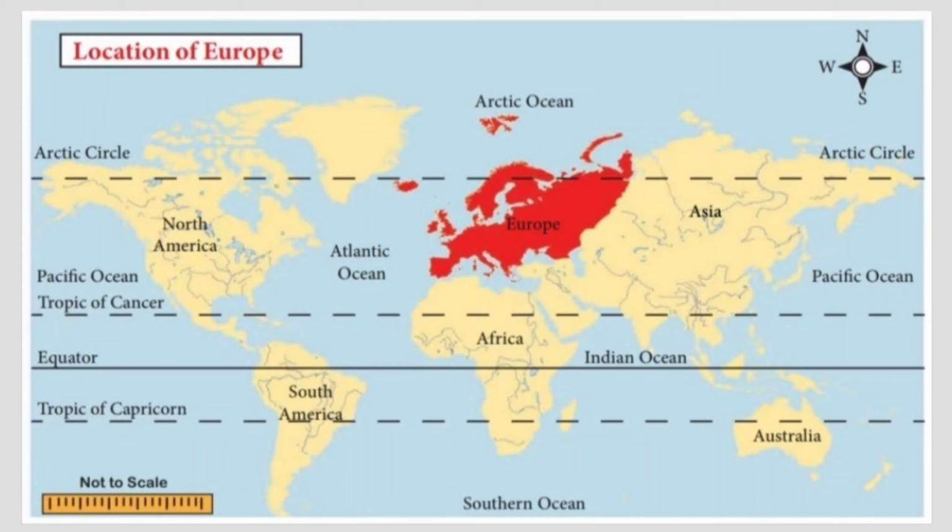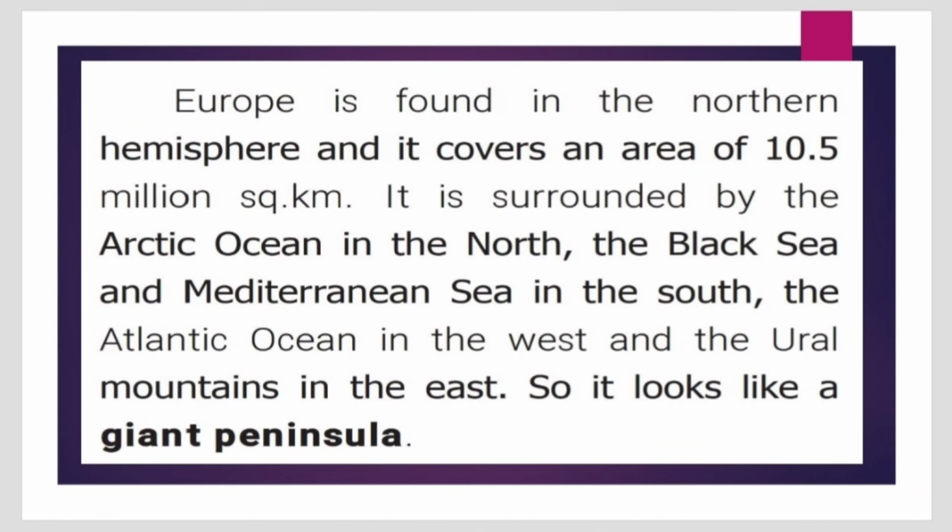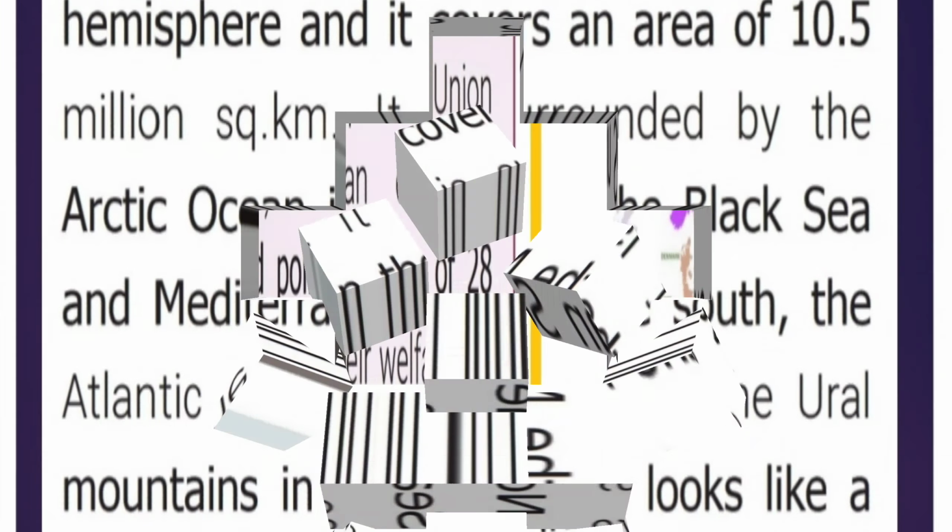Europe is found in the northern hemisphere and it covers an area of 10.5 million square kilometer. It is surrounded by the Arctic Ocean in the north, the Black Sea and Mediterranean Sea in the south, the Atlantic Ocean in the west, and the Ural Mountains in the east. So it looks like a giant peninsula.